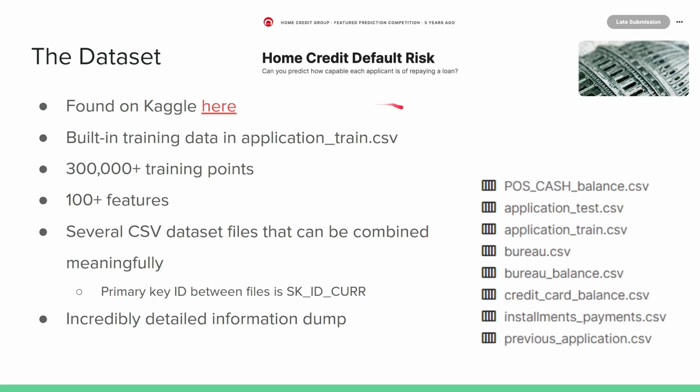We found our data set on Kaggle, and it has a lot of data. For example, just the application_train.csv file has over 300,000 individual people as training data points, and it has over 100 features. And then there's a lot more CSV files, like the bureau file that we merged with the training file in order to have more detailed data. We were able to merge them because they share a primary key. All files share a primary key called SK_ID_CURR, which aligns with each individual person.